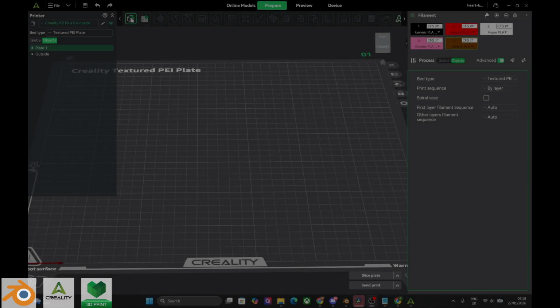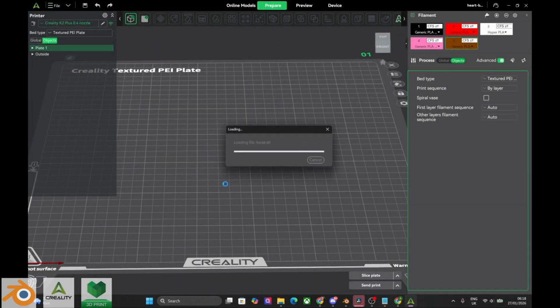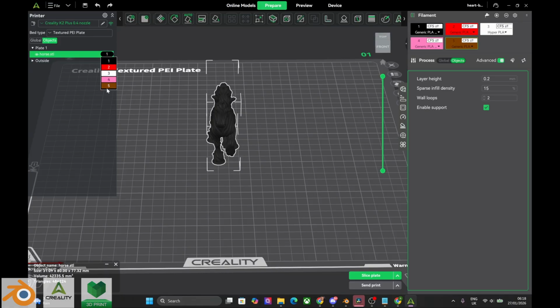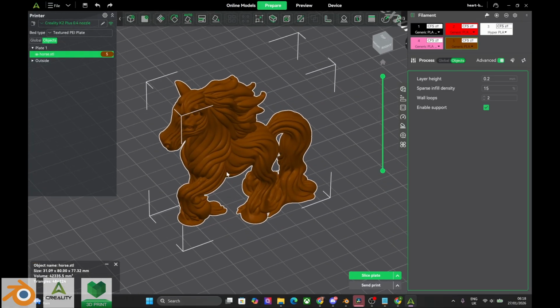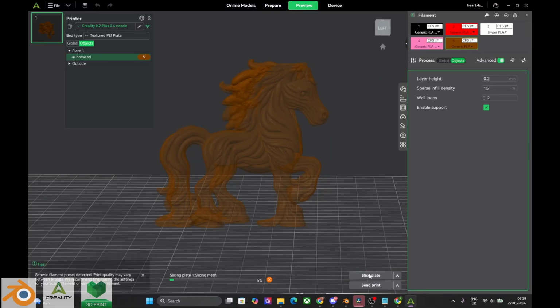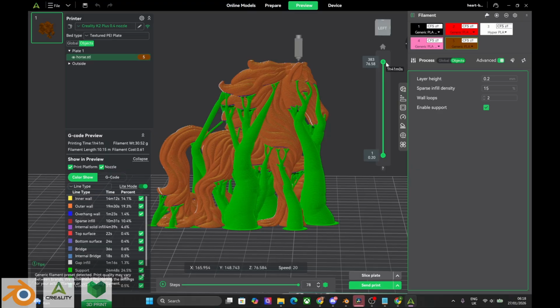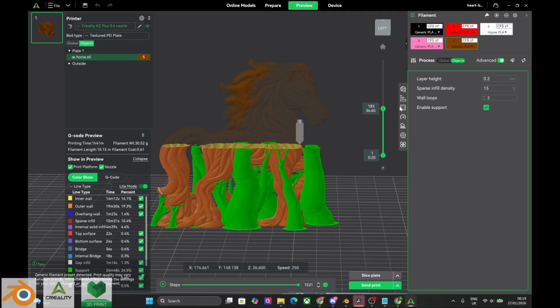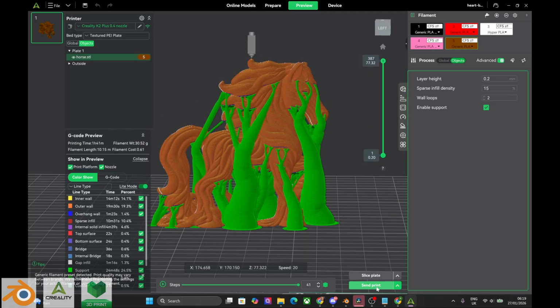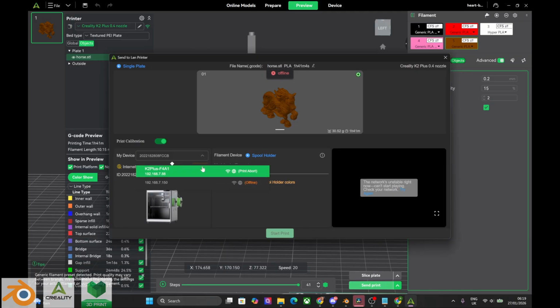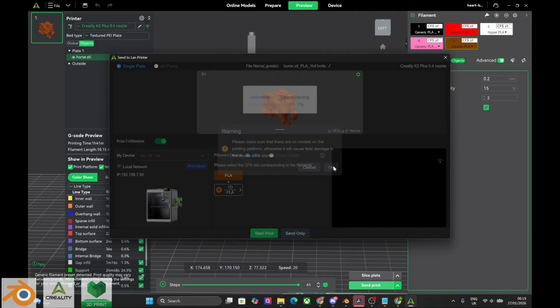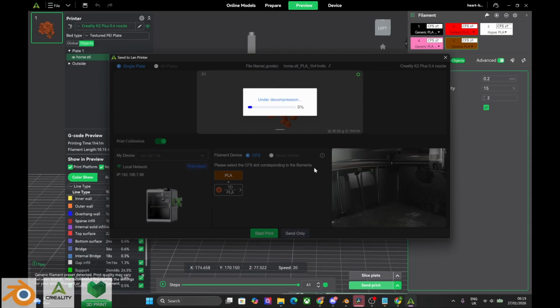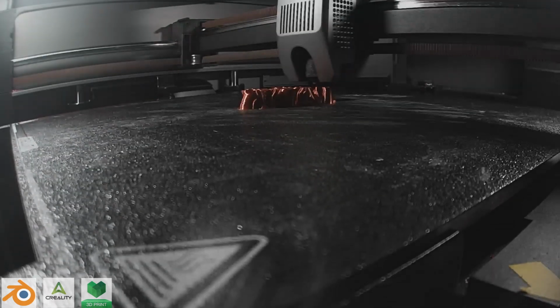And now in Creality Print we need to import the model. Remember to use supports and adjust settings. Now that's all set up, we can slice. Let's send it to the printer. Now let's check printing time-lapse on K2 Plus Combo built-in camera.